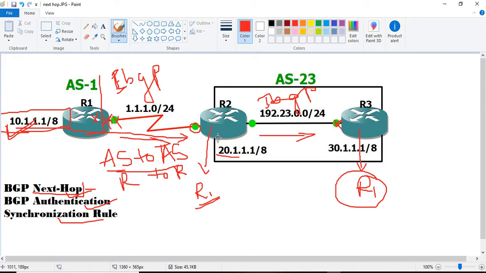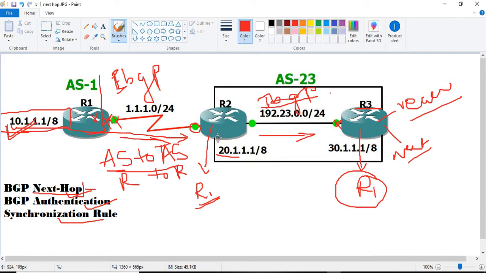Due to this, R3 does not know the exact next hop for 10.1.1.1. So there can be reachability or connectivity problems, because there will be the wrong next hop in its BGP table or routes.